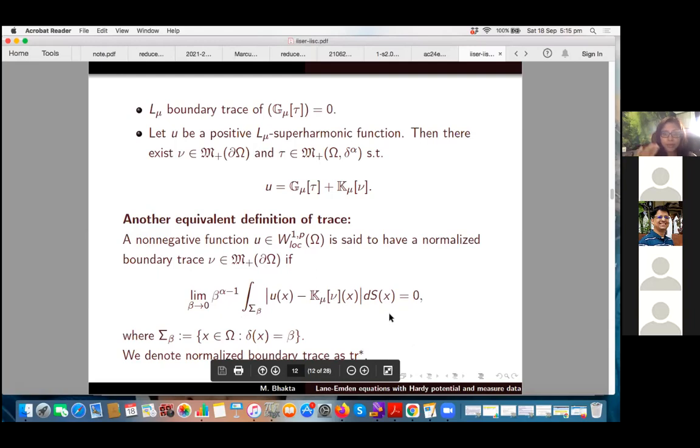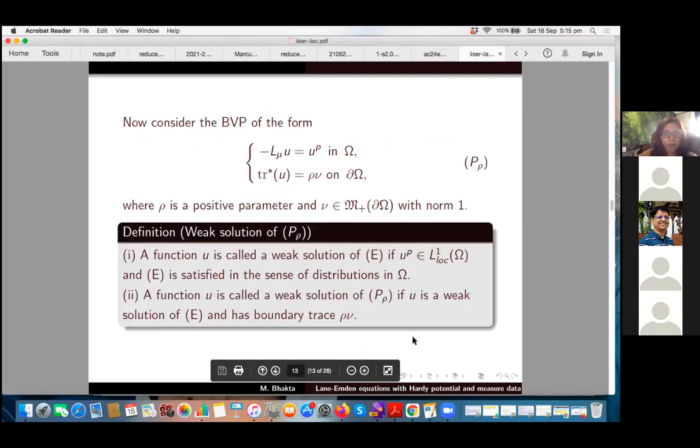Okay, so we denote this trace by trace star. Now we consider the boundary value problem: minus L mu u equals u to the power p. This is the equation I started with, the Lane-Emden equation. Now we have the proper notion of trace: trace star u, that is the L mu boundary trace, equals rho nu.